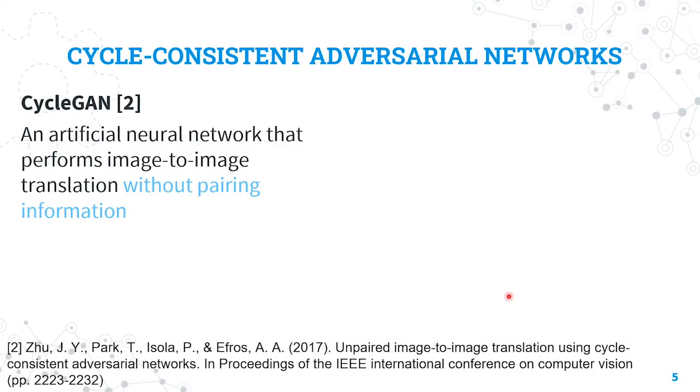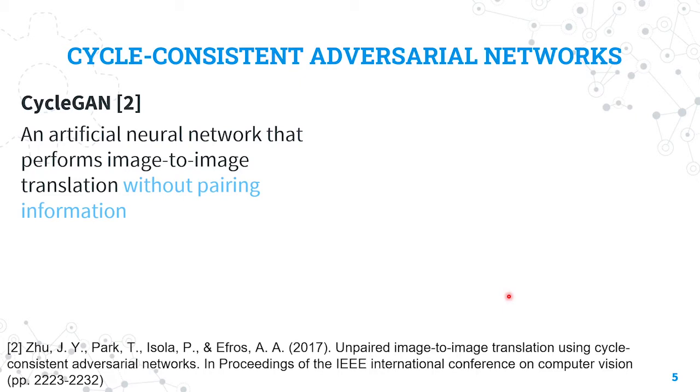Among many state-of-the-art techniques that learn transformation between two image distributions, we adopt CycleGAN. This is because CycleGAN is an artificial network that can perform image translation without paired information. Paired information means every input sample is paired with exactly one output sample. However, such paired data are not always available, and it is usually costly to prepare them. Now, let us explain a little about CycleGAN.